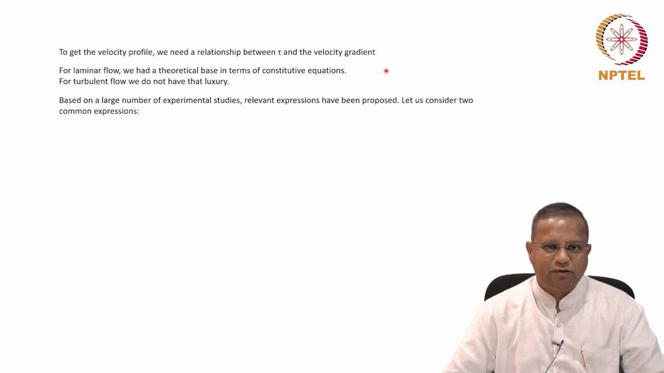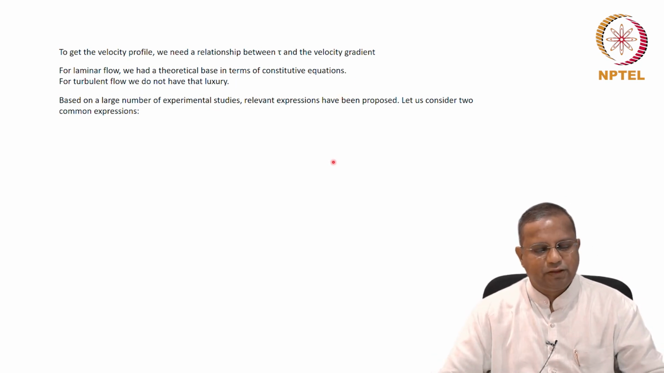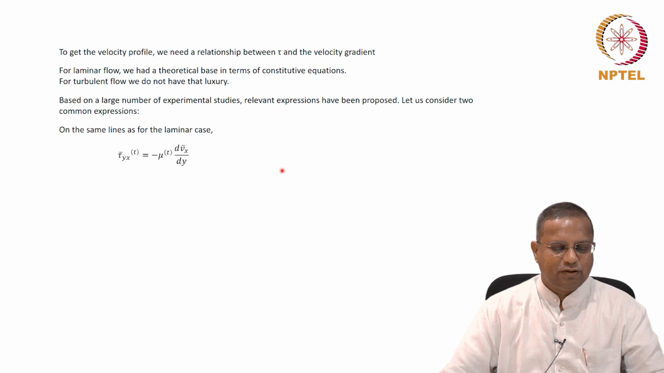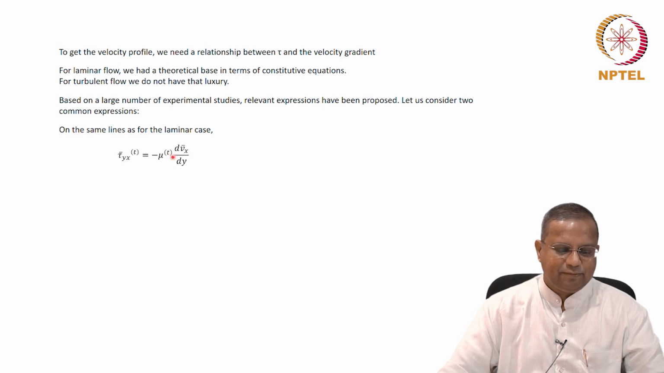And I'm just going to present two here, just to give you a flavor. What people did was, familiarity is nice, and therefore they first formulated one that is similar to a Newtonian fluid. But this is a turbulent case. So tau_yx bar (turbulent) equals a certain mu_t times minus d(vx bar)/dy. Okay. This looks similar to a Newtonian fluid.